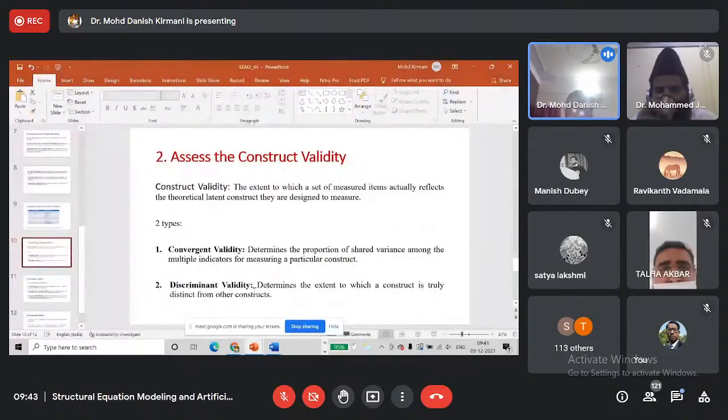So to validate my measurement model, I should get acceptable values for discriminant validity as well as for convergent validity.